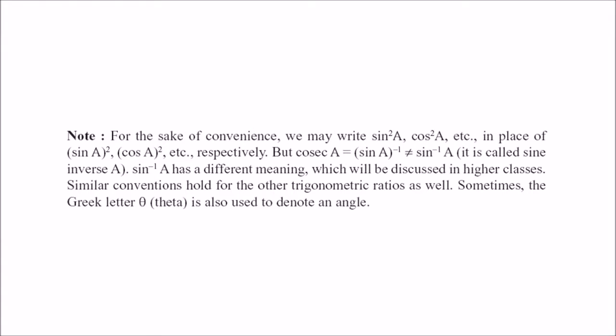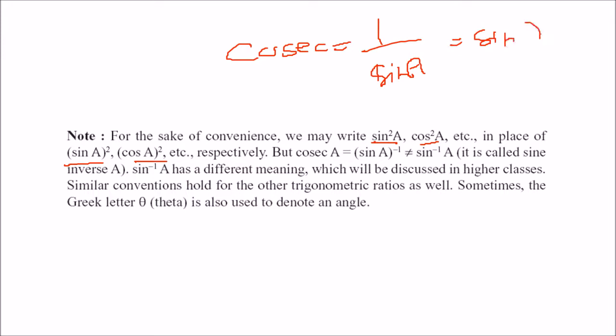And for the sake of convenience, we'll take sin A whole square equal to sin square A, cos A whole square equal to cos square A. But one thing you should understand, what is cosec? Cosec, as we just said, is 1 by sin A, which can be written as sin A inverse. But this is not equal to sin inverse A. Sin inverse A altogether has a different meaning. We'll see about that. And traditionally, this angle is denoted by theta. So we'll use this theta.